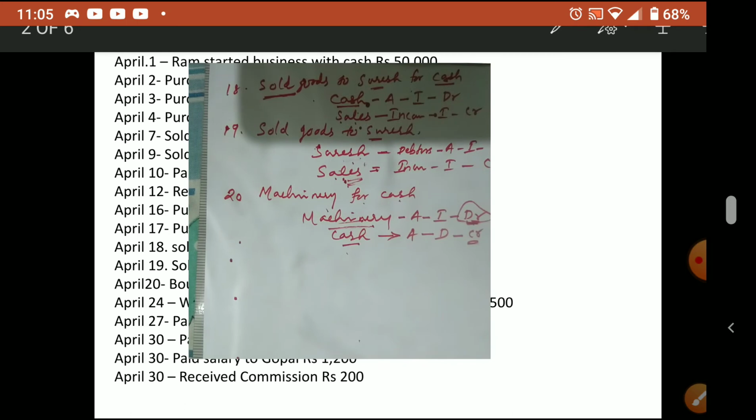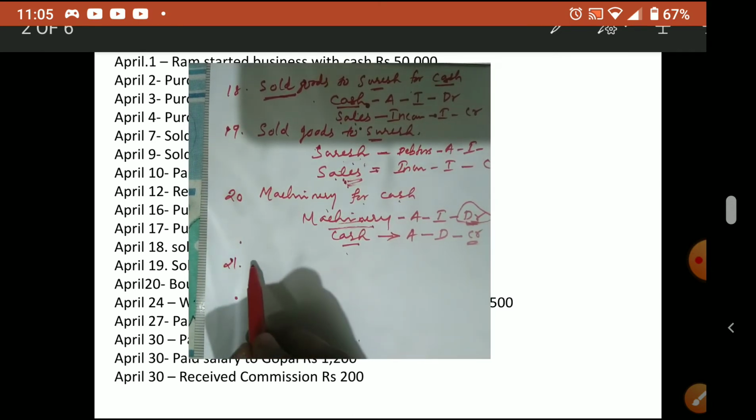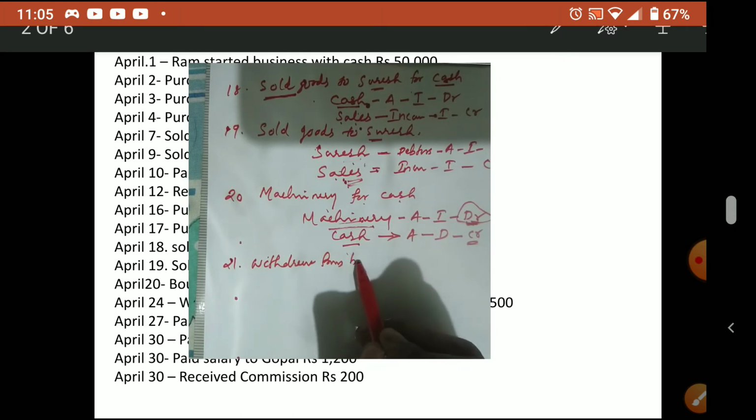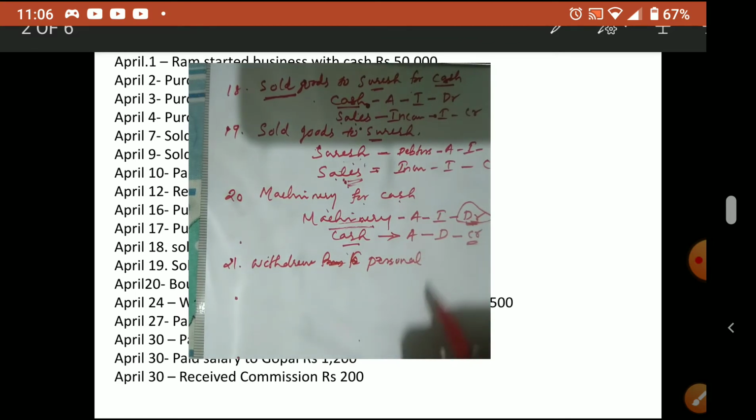Okay. Next is, machinery purchased over. Now, withdrew cash from office for personal use. So this owner has taken some money, withdrew, that is called withdrawal. Withdraw from business for office use, sorry, personal use. If office use, then it is for business purpose. Here he is withdrawing for what purpose?